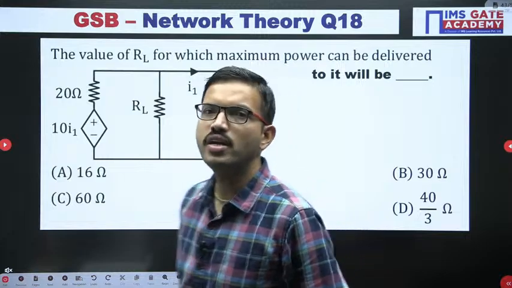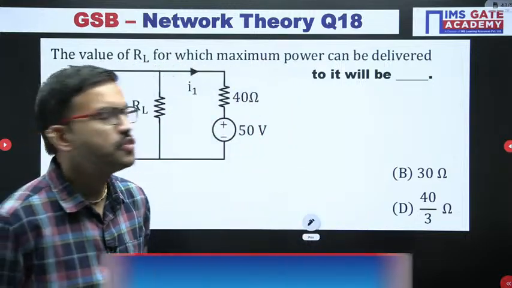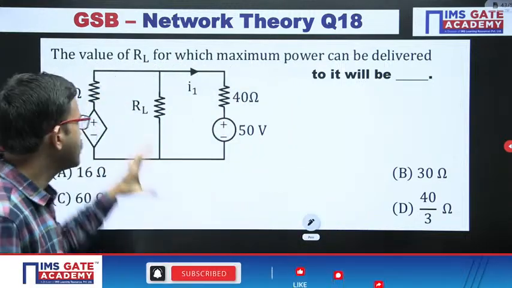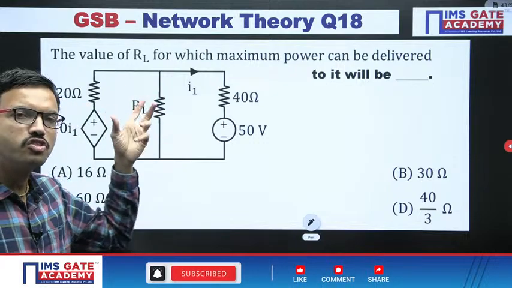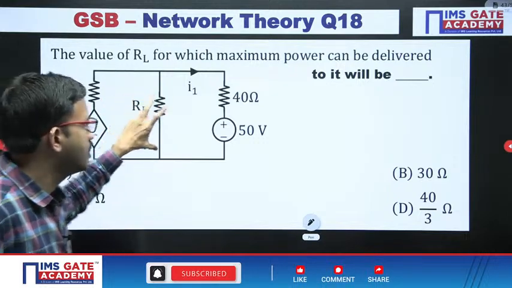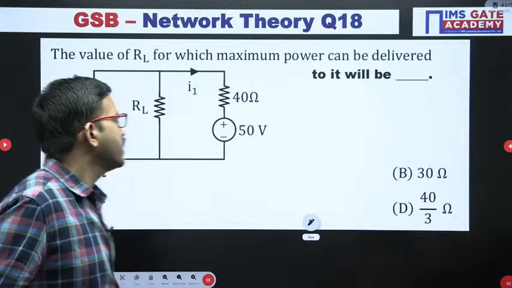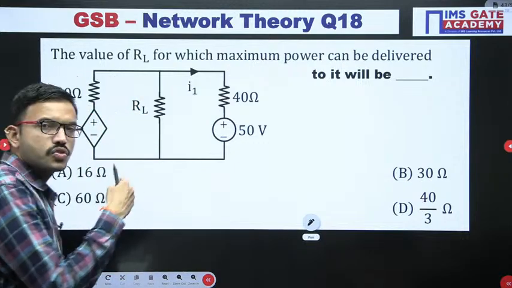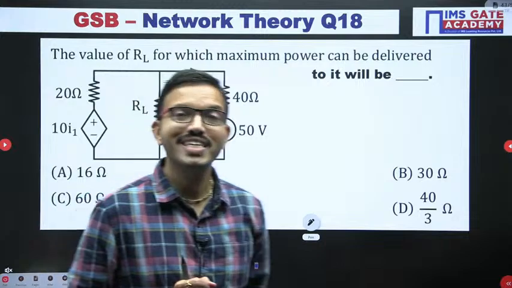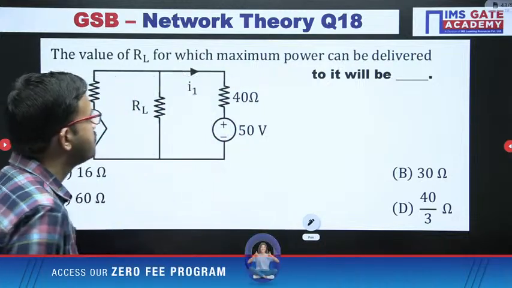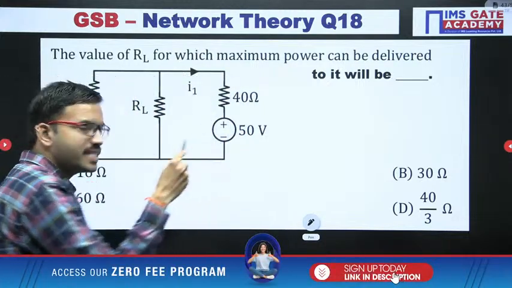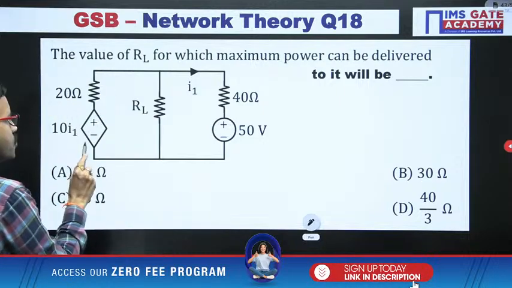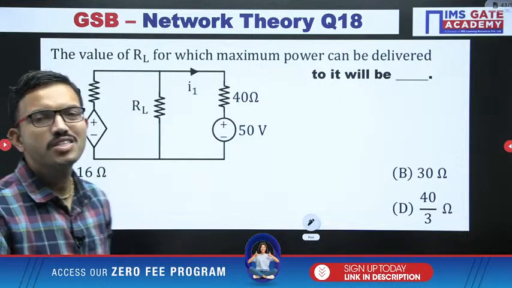With respect to the type of sources present in the given circuit, what is your observation after removing the load resistor? Here we have removed the 28 ohm resistor, like that, here RL after removing. In the earlier question you had current sources, and both were independent. But here you have a voltage source that is independent, and also a voltage source that is the dependent source.